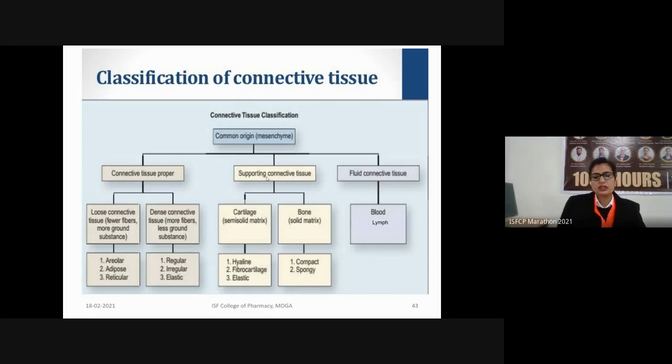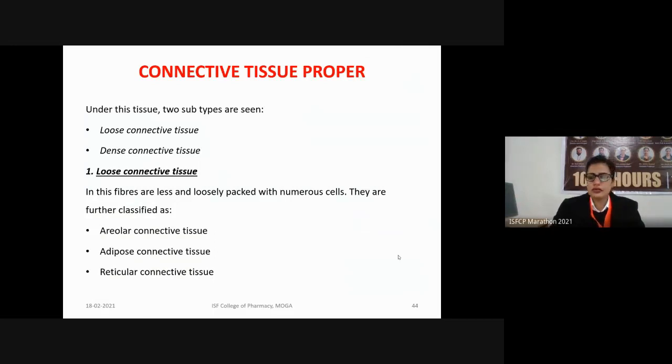At last, we have fluid connective tissue. Fluid connective tissue is liquid in nature. It includes blood as well as lymph. Let's discuss these connective tissues one by one. First type of tissue we have is the connective tissue proper. These are further divided into two types.